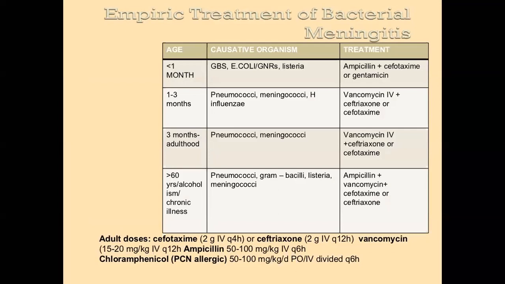The third generation cephalosporins include ceftriaxone and cefotaxime. The first antibiotic is the third generation cephalosporin, ceftriaxone and cefotaxime. The second antibiotic is vancomycin, and the third antibiotic is ampicillin. These antibiotics are indicated if the patient has bacterial meningitis. These antibiotics are not given if the patient has viral meningitis, tuberculosis, or fungal meningitis.